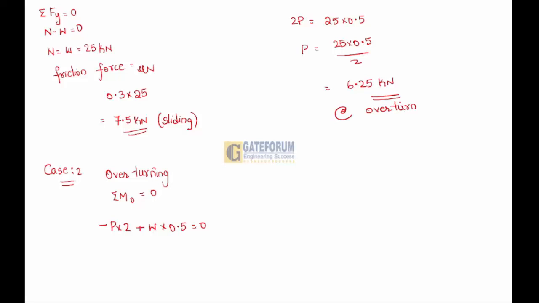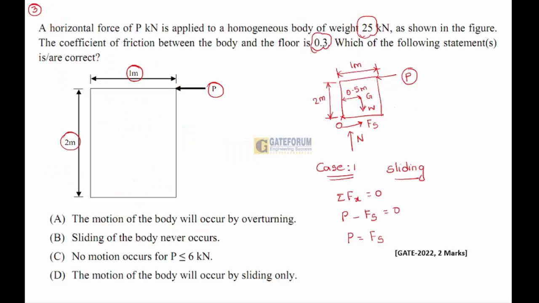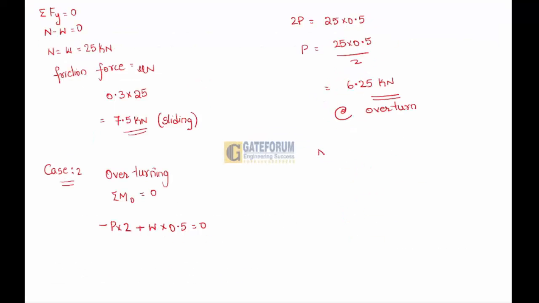So block will overturn at 6.25 kilonewton. As it's not mentioned that the load is increasing, obviously no motion will come. Whenever no motion occurs, P should be less than 6.25 kilonewton, right?